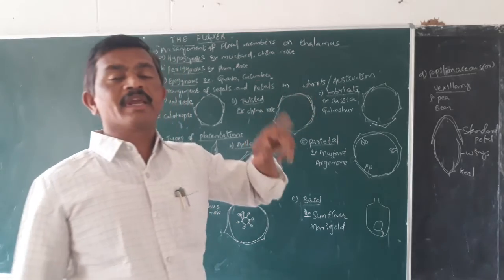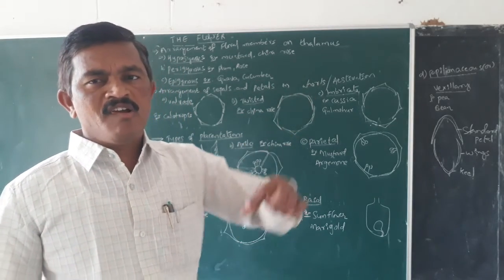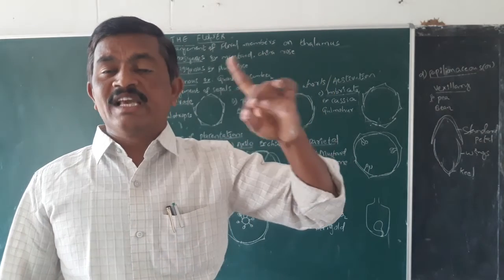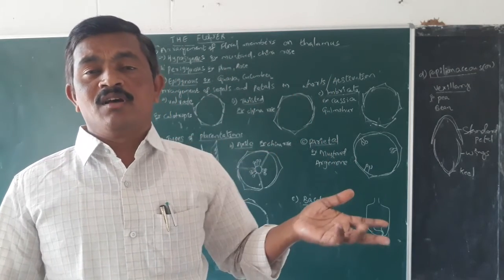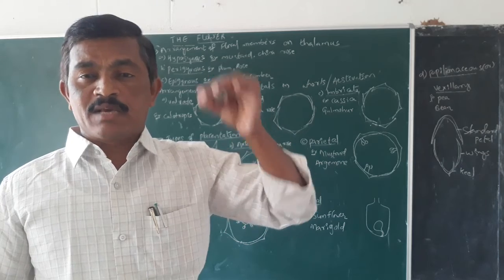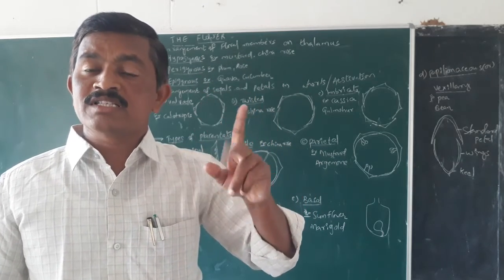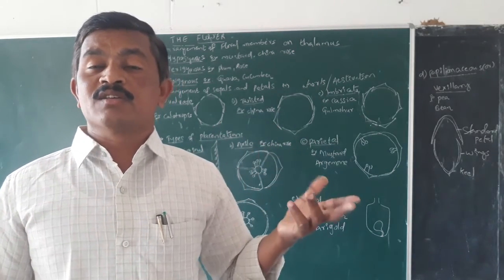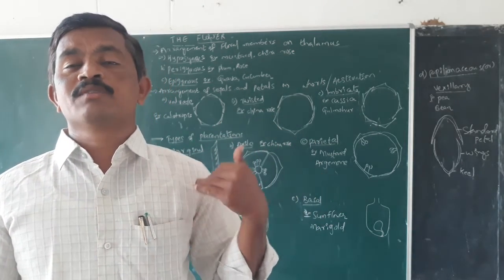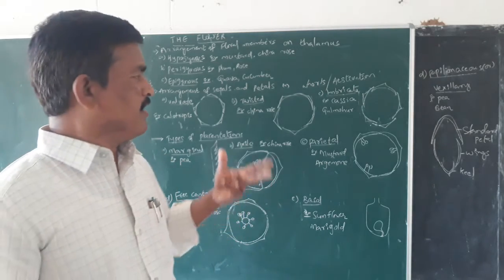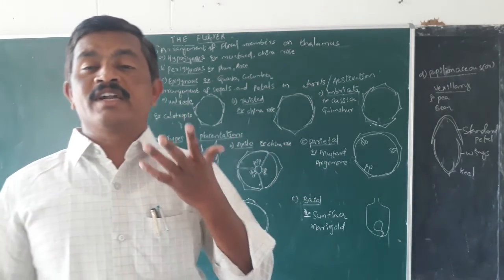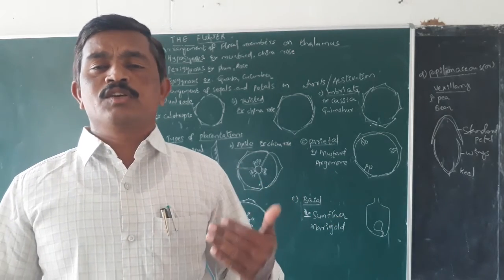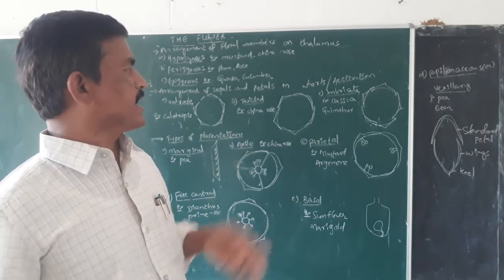In case of the imbricate aestivation, the margins of a single sepal or petal may not be covered by another one, and for another sepal or petal, both margins are covered by another one, where in case of the three sepals or petals, one margin is covered and one margin may not be covered, like that, without following a particular direction or fashion. Here covering of the margins is usually found in case of the imbricate aestivation.